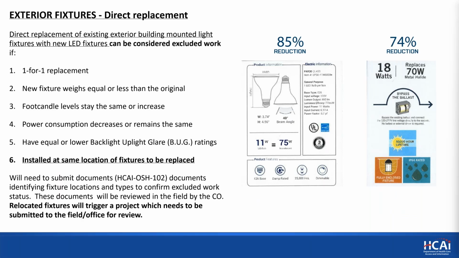Number 2, the new fixture weight is equal to or less than the original fixture that's being replaced. Number 3, foot candles level stay the same or increase. Number 4, the power consumption decreases or remains the same. Number 5, the fixtures have equal or lower backlight, uplight, glare ratings, the typical BUG ratings for exterior lights. And as we said, they need to be installed one-for-one in the same location. Relocated fixtures will trigger a project which needs to be submitted to the field office for review.